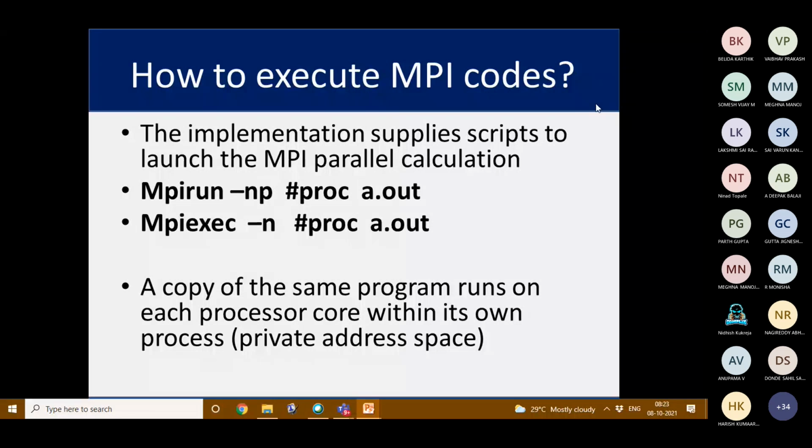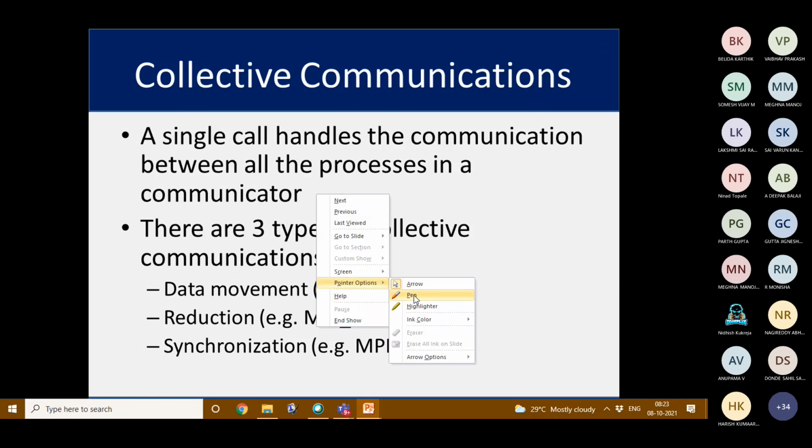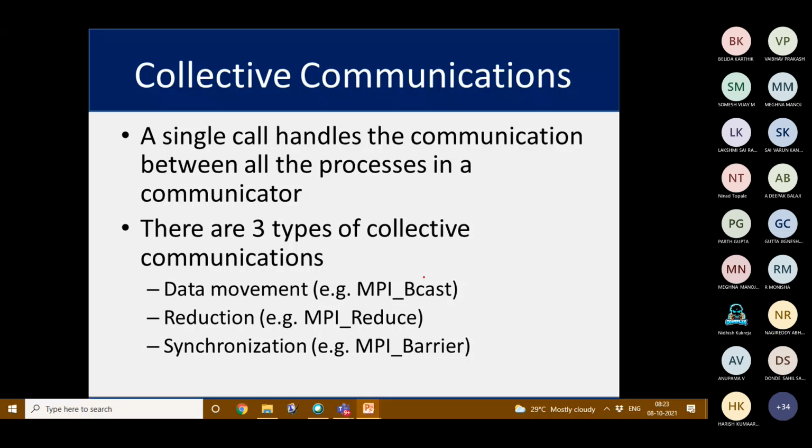So in order to execute MPI code, we can either use mpirun or mpiexec. Anyway, you will get to know this better in the lab. That's about point-to-point communication in MPI. We have synchronous and asynchronous, blocking and non-blocking.